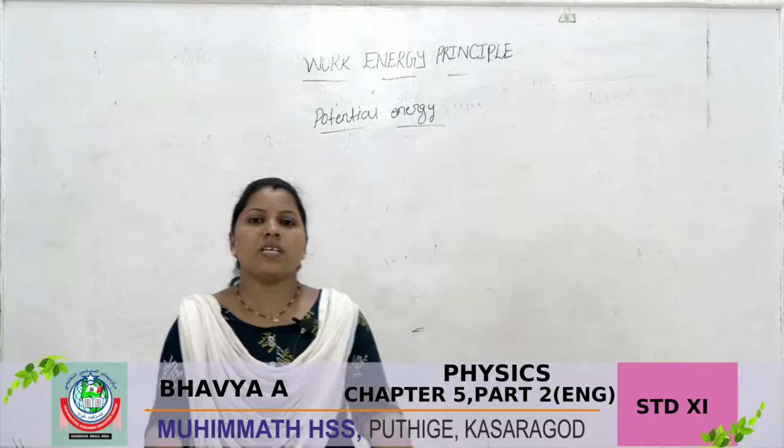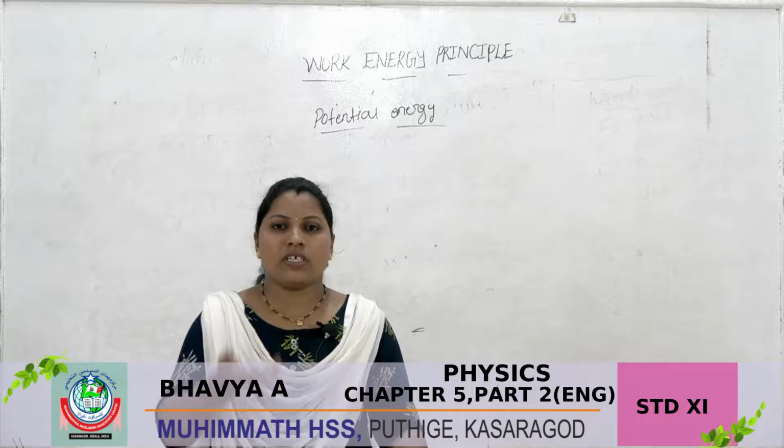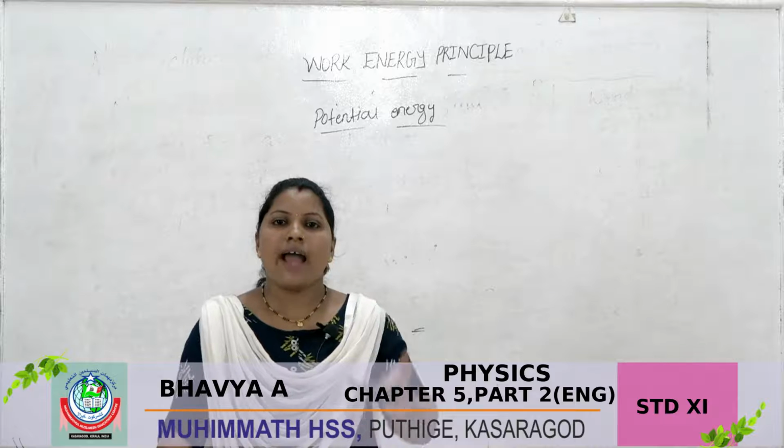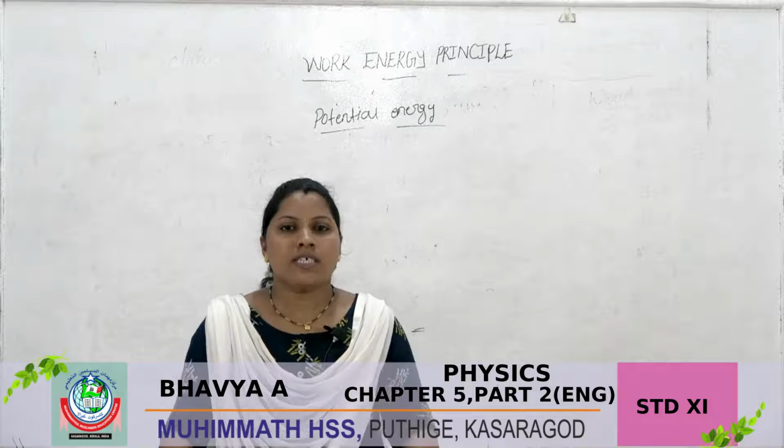Next we are discussing potential energy. What is potential energy? If an object is raised against the gravitational force, its height changes. If height changes, its energy also changes.